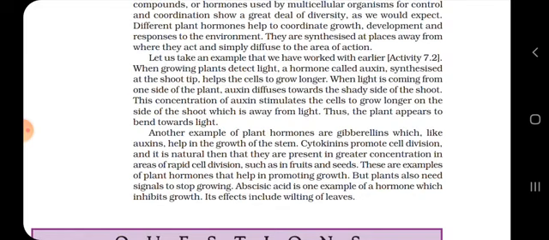The next thing is plant hormones like gibberellins. Gibberellins are similar to auxin and help in the growth of the stem. Auxin stimulates cells to grow longer, whereas gibberellins are hormones similar to auxin, but they are responsible for the growth of the stem.